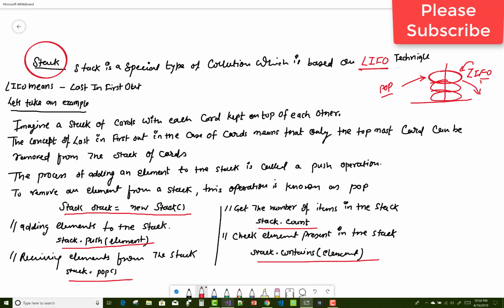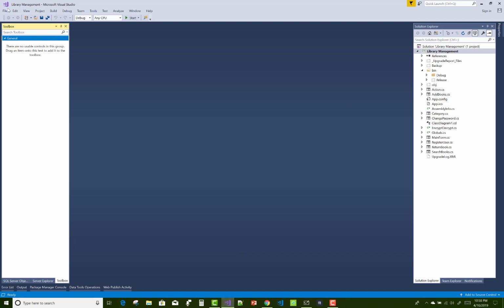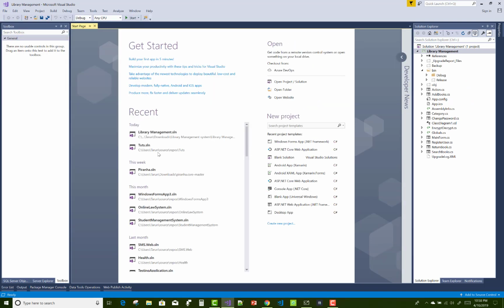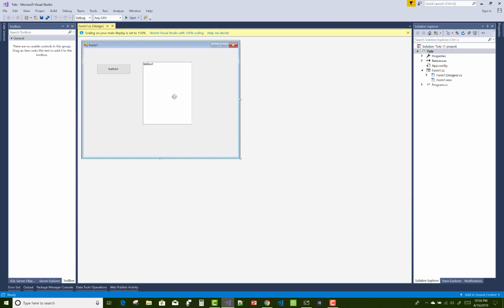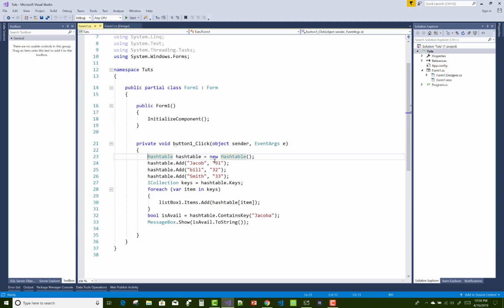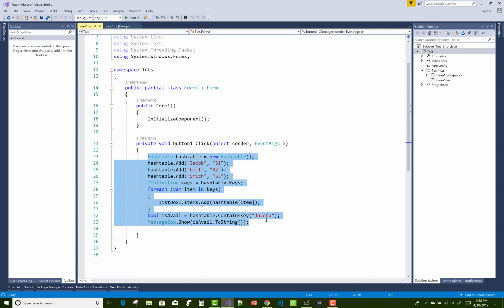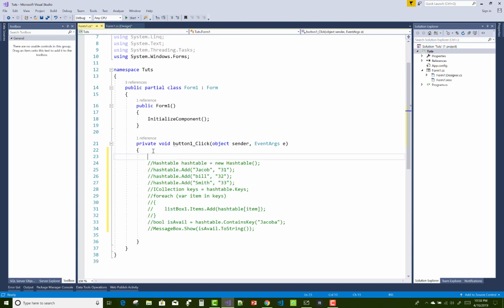It's very easy to understand. So just create a new project. I already created a Windows Form project in the 2.sln file for the hash table. The previous video tutorial is based on the hash table, so I'll use that example. Just comment it out, and when we click on the button control, create a new stack and initialize some values like 1, 2, 3 by using the push operation. So make an instance of the stack: st equals new Stack.